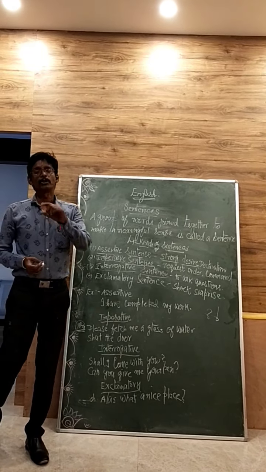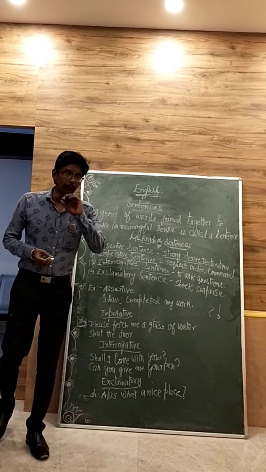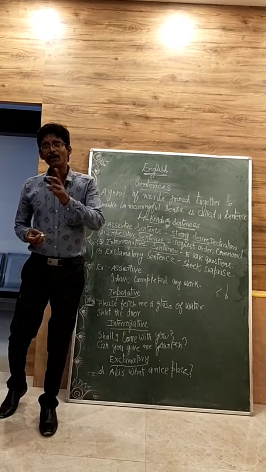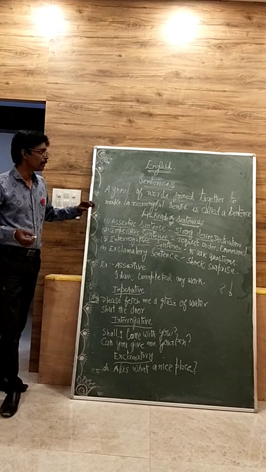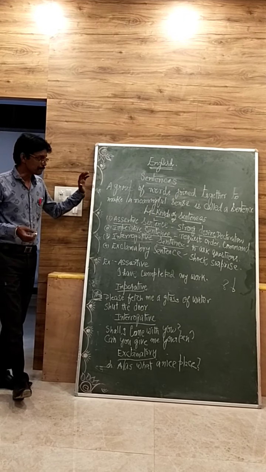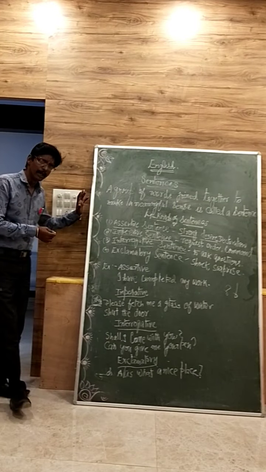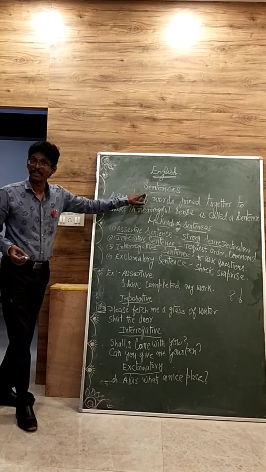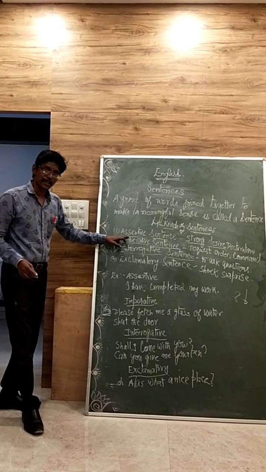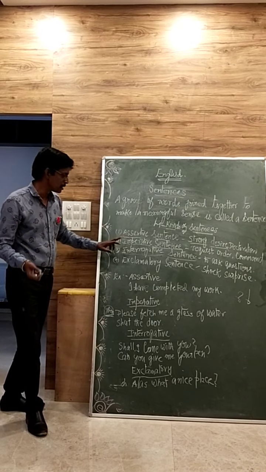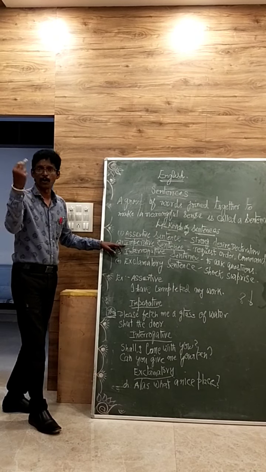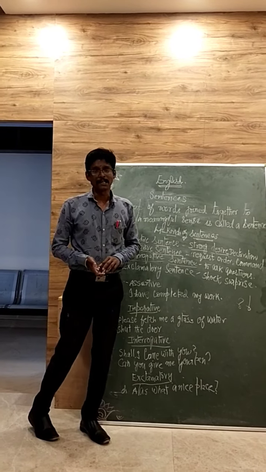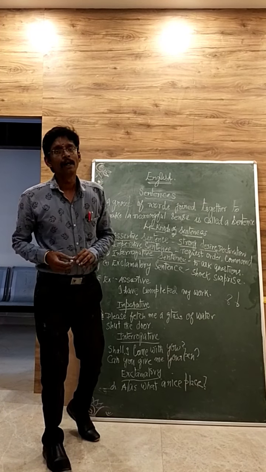And one more thing I want to tell you. Today, when you are sitting at home, try to make a sentence of your own. That means a group of words, as I defined here. I am not only talking about a sentence; I am talking about assertive sentences, two or three examples. Imperative sentences in the same way, two or three examples. Interrogative and exclamatory, all these sentences with two or three examples.